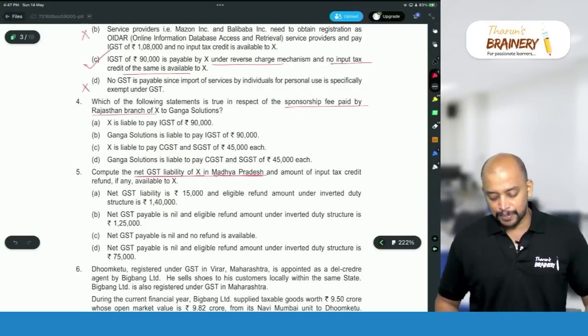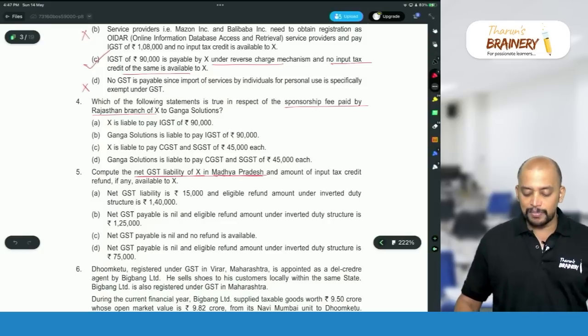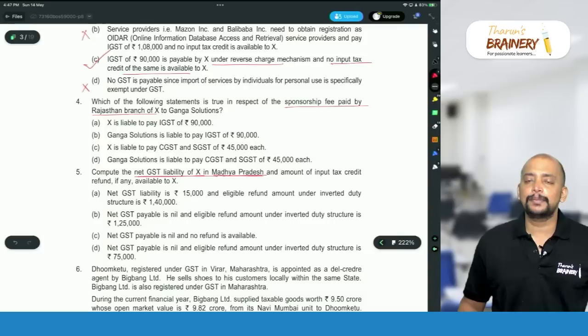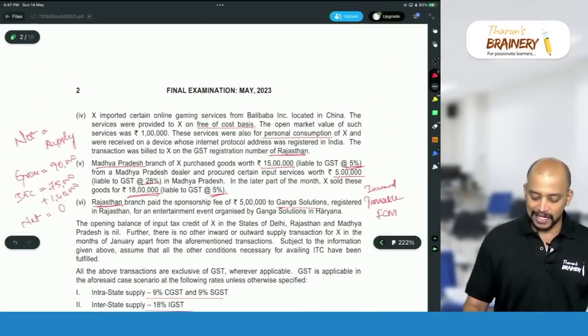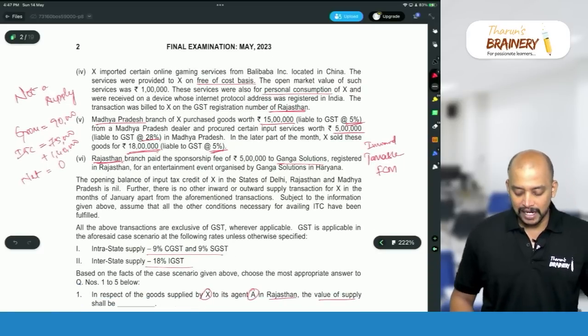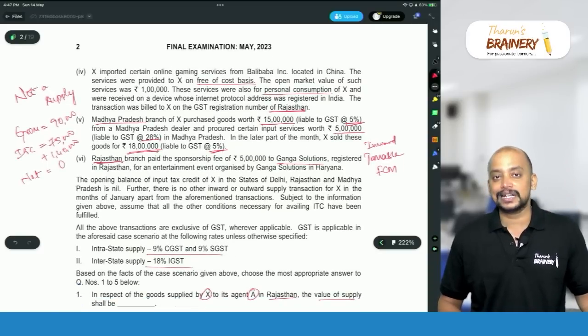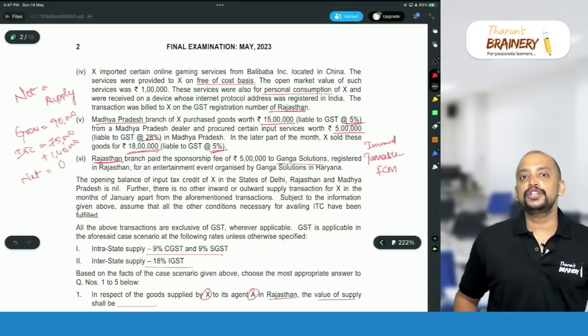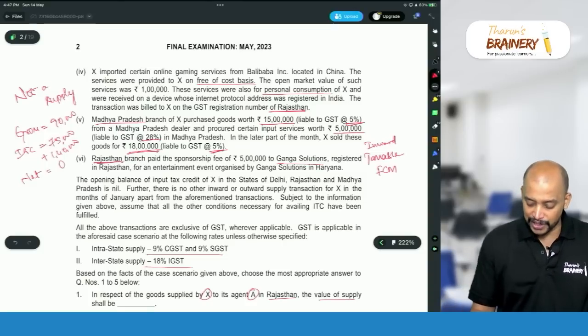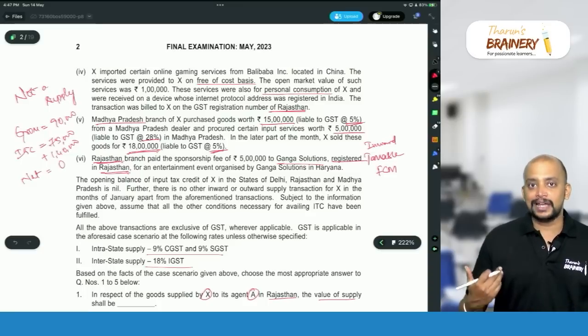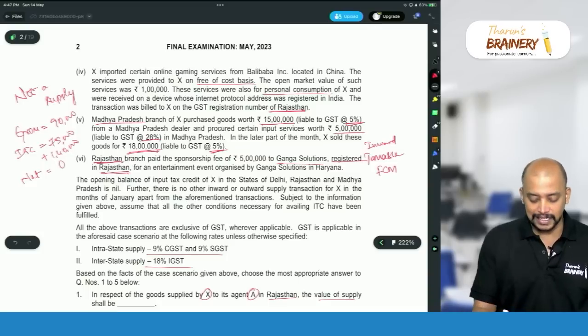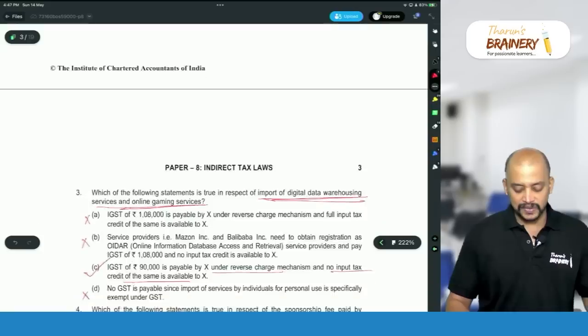Then which of the following statements is true in respect of sponsorship fee paid by Rajasthan branch of X to Ganga Solutions? Sponsorship fee, who is liable to pay GST? It is Ganga Solutions which is liable to pay GST. So it is taxable under FCM, sponsorship services, and Ganga Solutions will pay, and it is intrastate. Why is it intrastate? In case of sponsorship services, B2B, we need to take the location of the recipient. What is the location of the recipient? Rajasthan only. Ganga Solutions is registered in Rajasthan. So supplier is in Rajasthan and recipient is X in Rajasthan. So both are in the same state. That's why it will be intrastate supply.